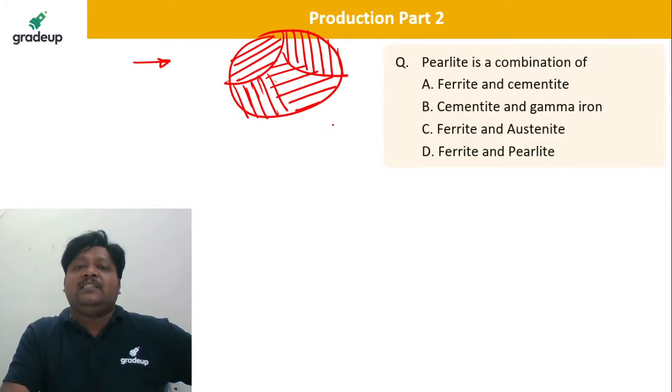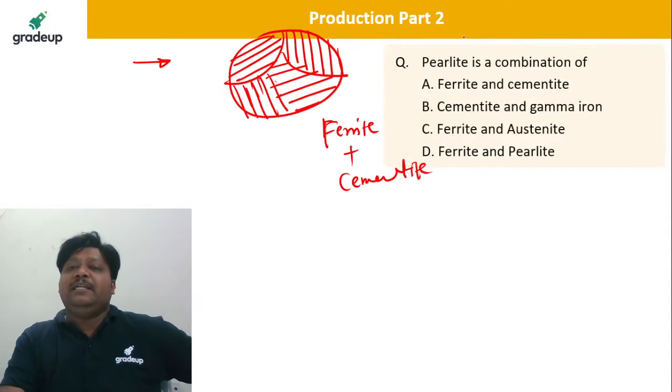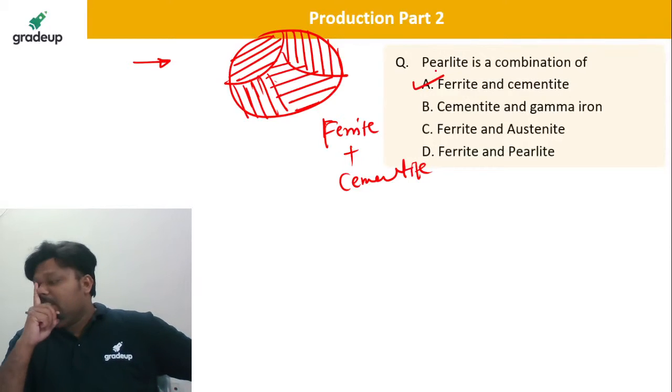That is a layer by layer structure of ferrite plus cementite. So ferrite plus cementite, that is correct.